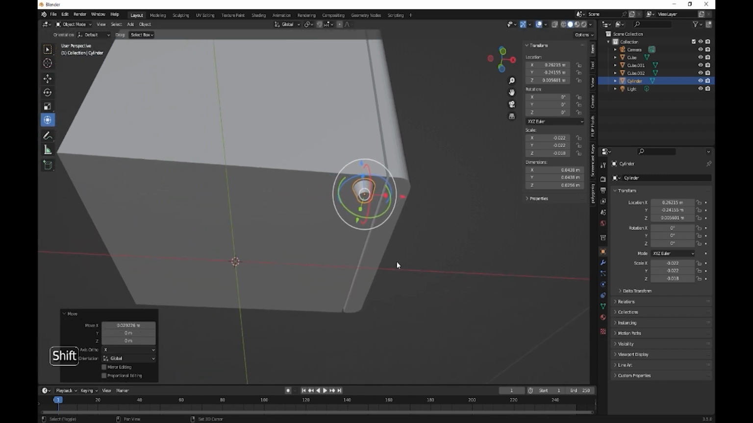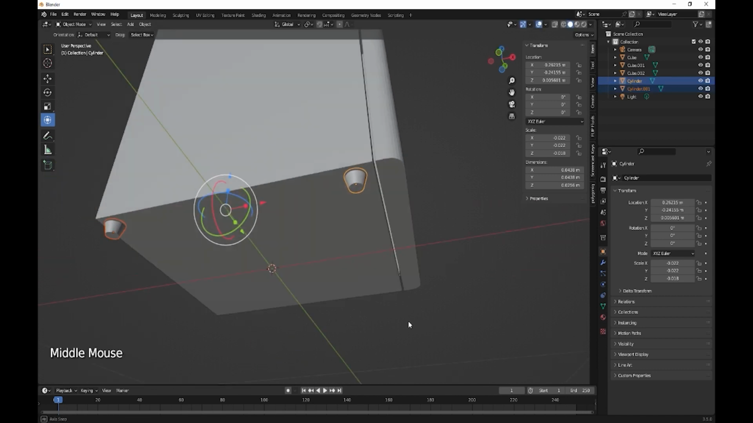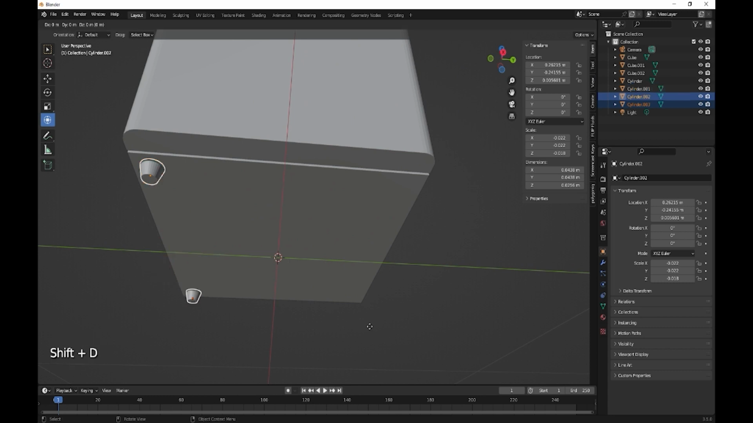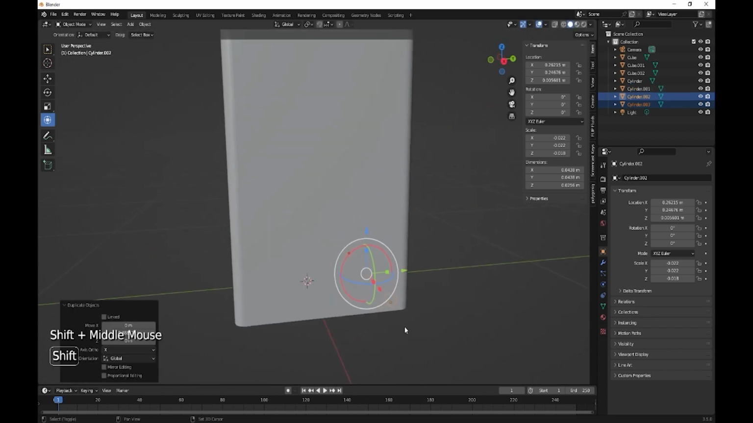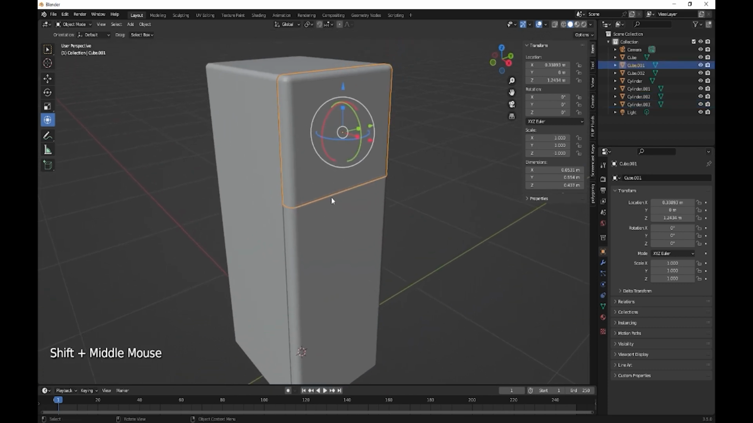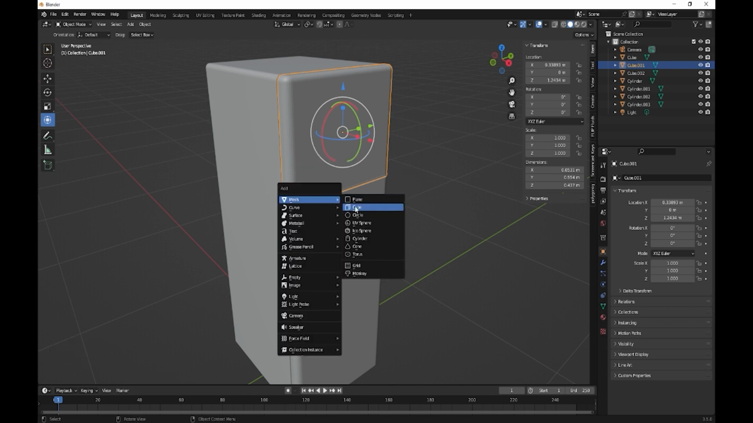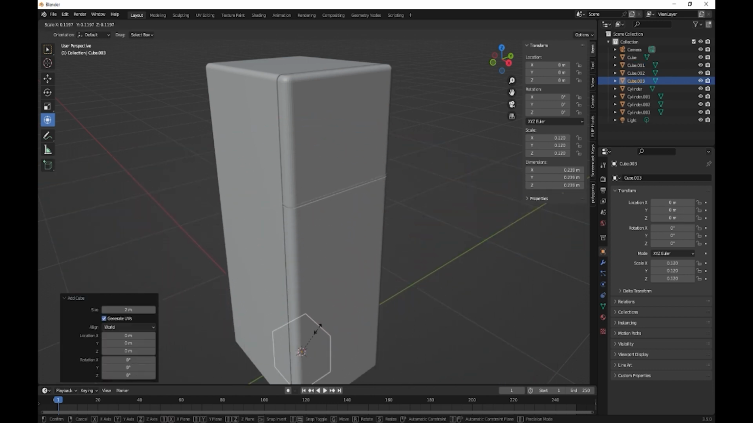Now we want to duplicate on the X, select both, duplicate on the Y, and then just here, Shift A, we've got a cube, scale that right the way down.